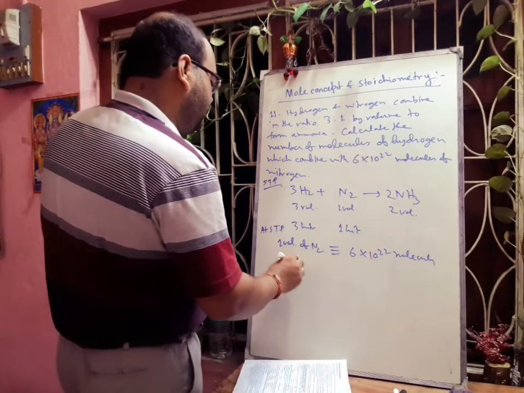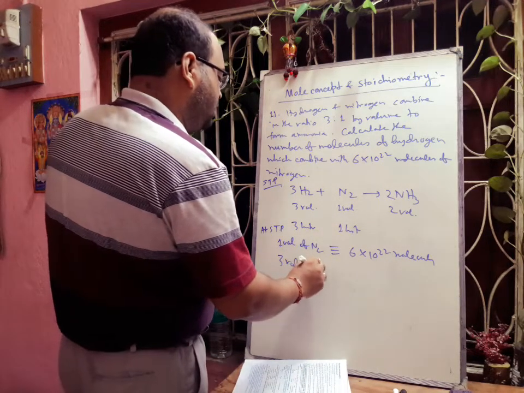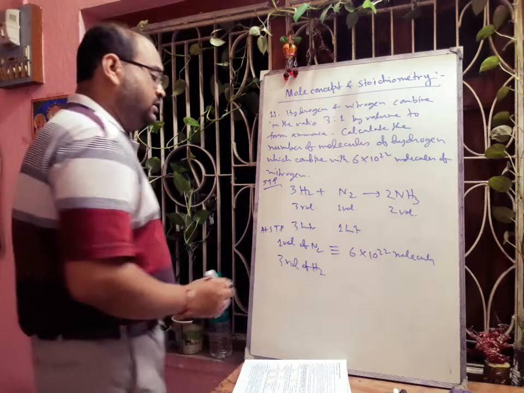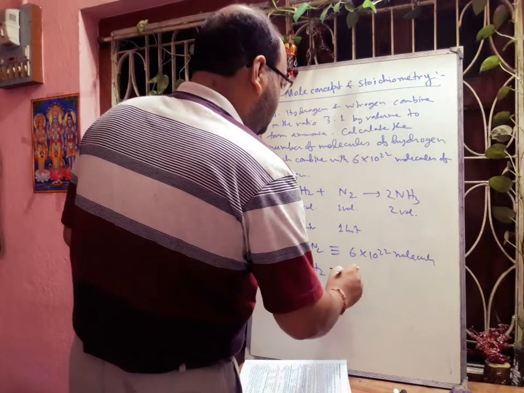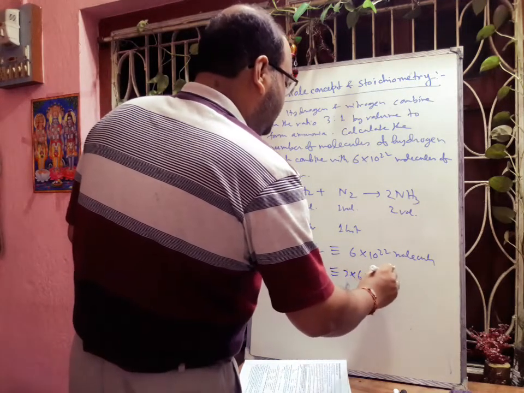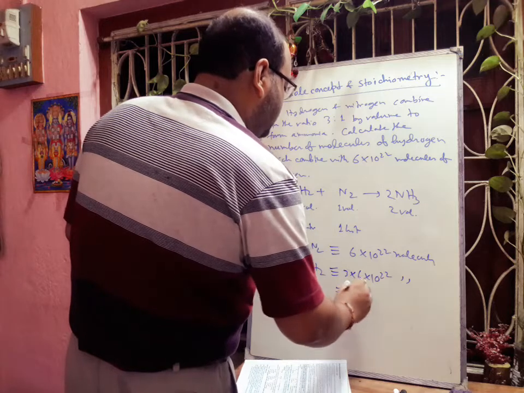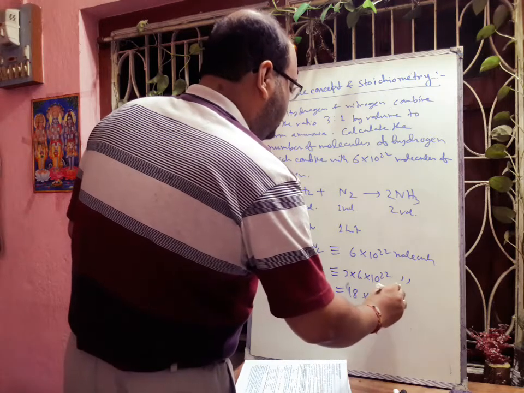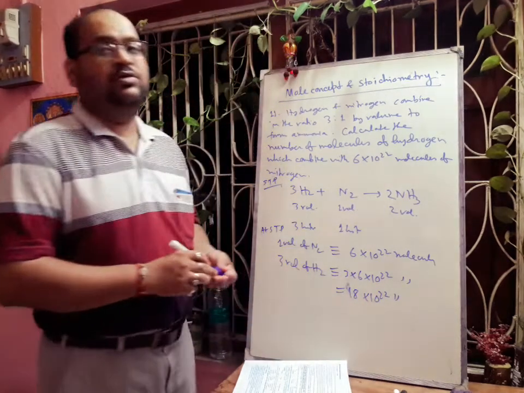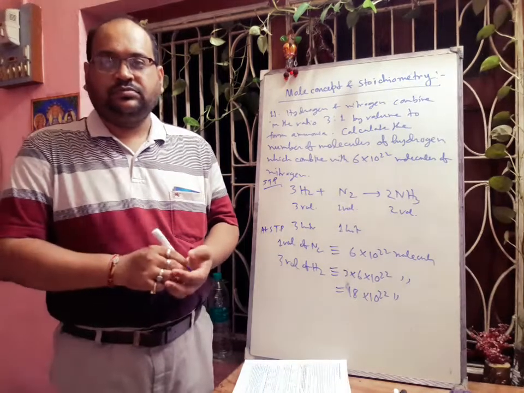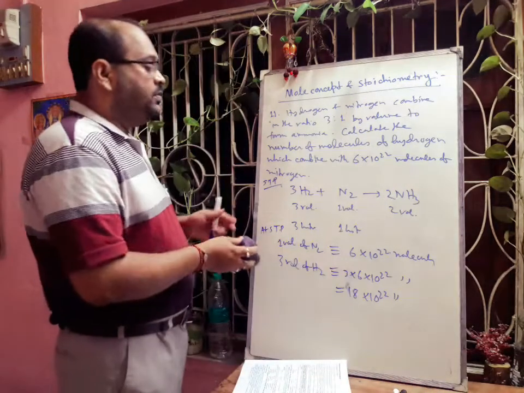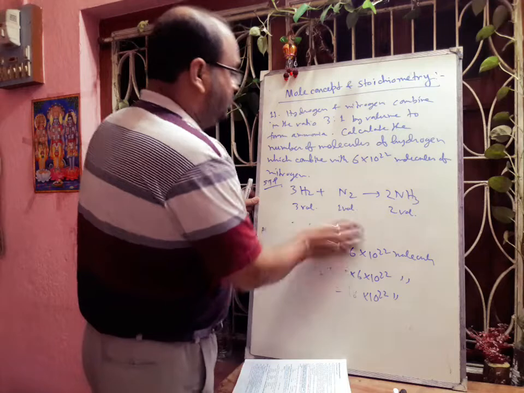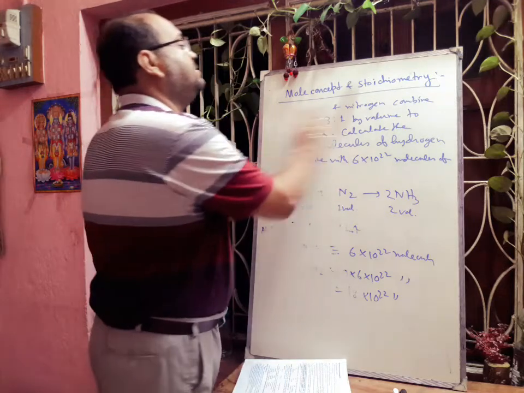So according to Avogadro's law, 3 volume of hydrogen will be equivalent to 3 into 6 into 10 to the power 22 molecules. That will be 18 into 10 to the power 22 molecules. That will be your answer. Hope you can understand the type of the problem. These problems are very easy.